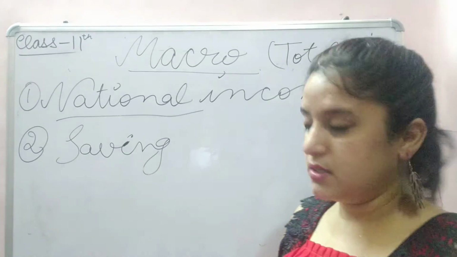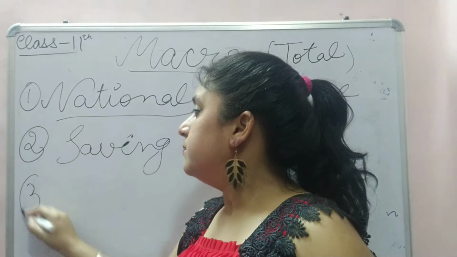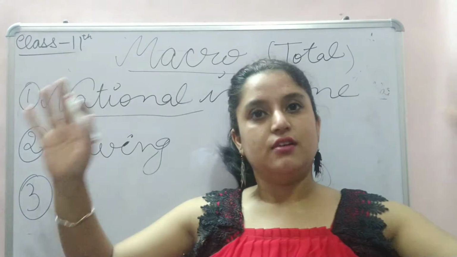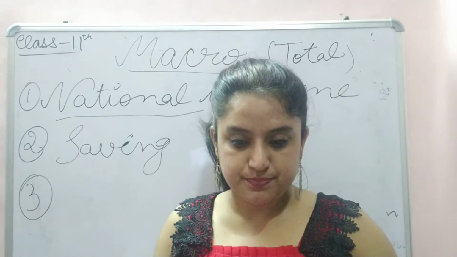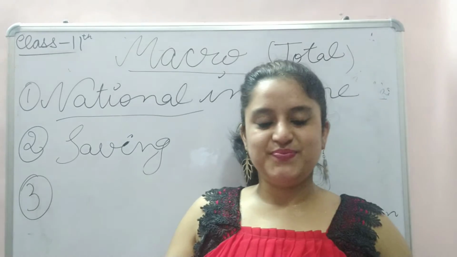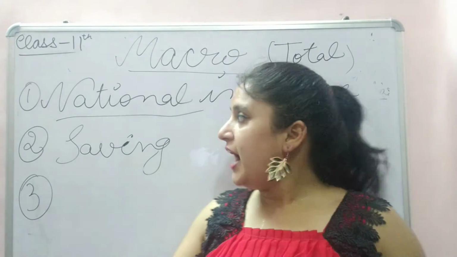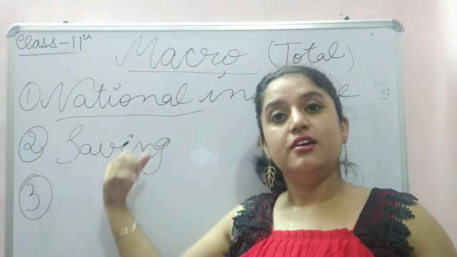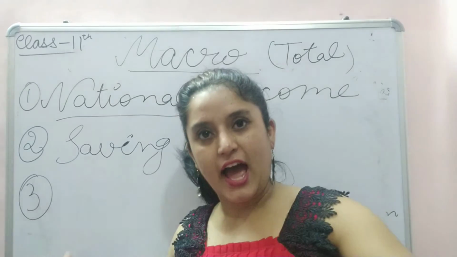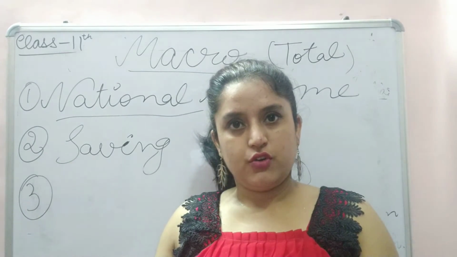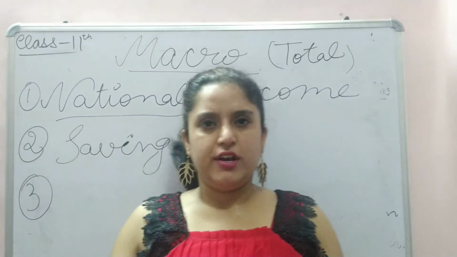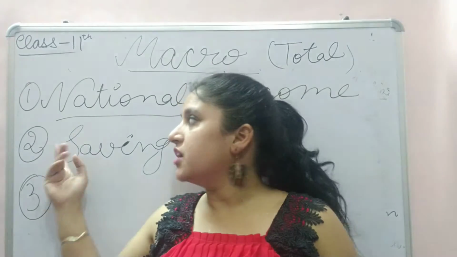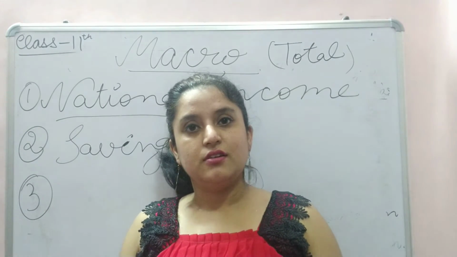Then comes investment. A country invests in making roads, government corporates, and buying equipment. From where does it do this? I told you, the country does saving. From saving, a country purchases some capital asset for the future. Like we say, a government toilet: that is investment done by the government, from the savings done in the past.